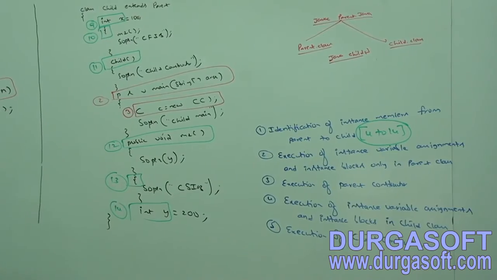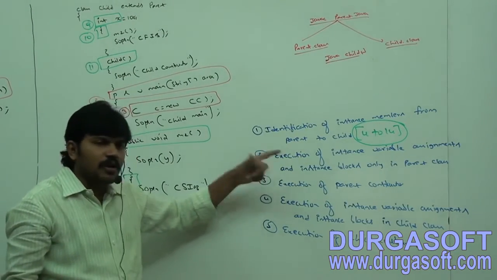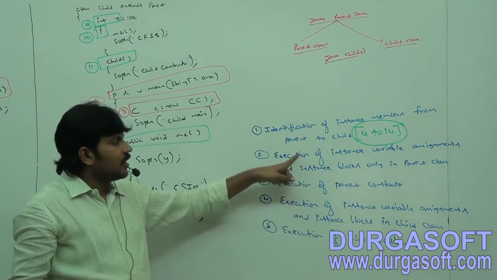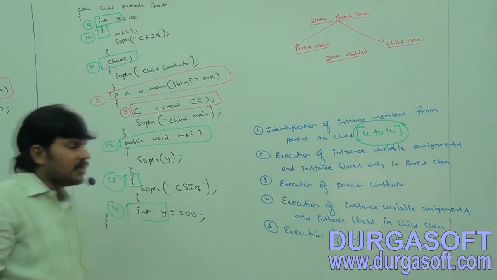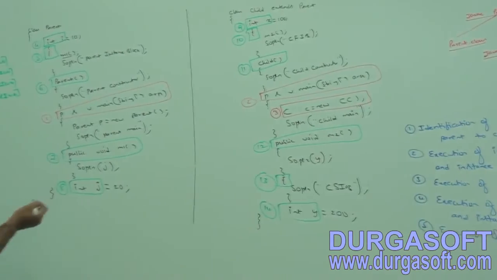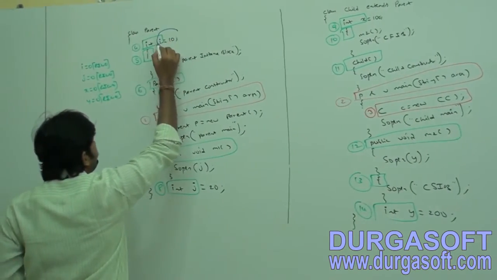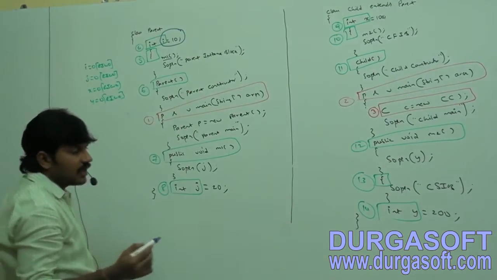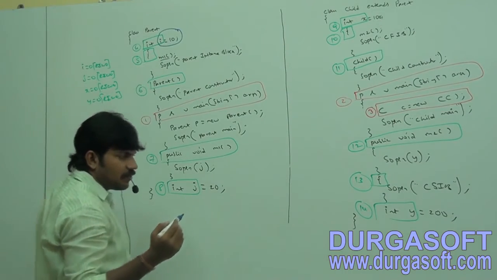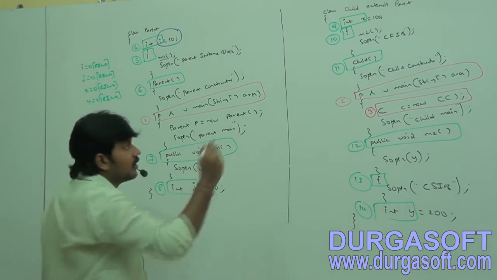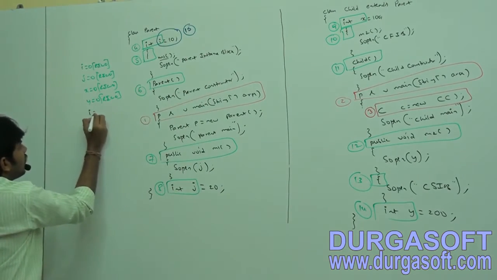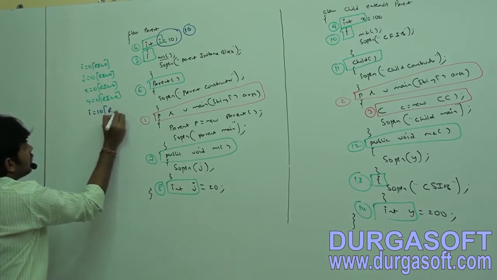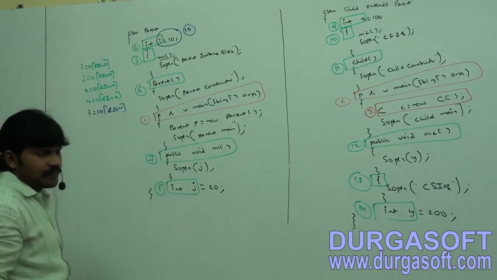Execution of instance variable assignments and instance blocks only in parent class. Sir, instance variable assignment, i is 10. What is the number? 14 we already completed, now 15. Okay, i value is 10, read and write. Okay, 15.